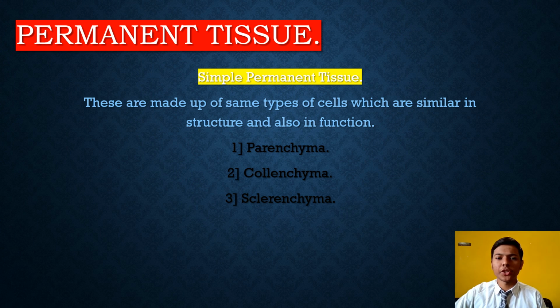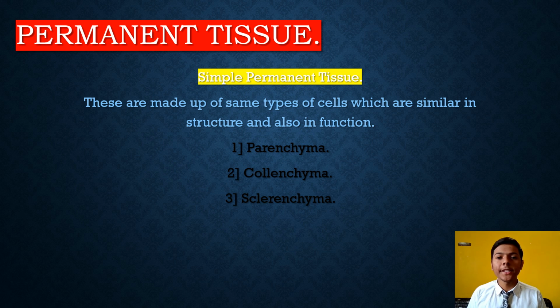Then permanent tissue. Permanent tissue is classified into two types, simple permanent and complex permanent. First, we will see simple permanent tissue. Simple permanent tissue is made up of the same type of cells which are similar in structure and also in function.